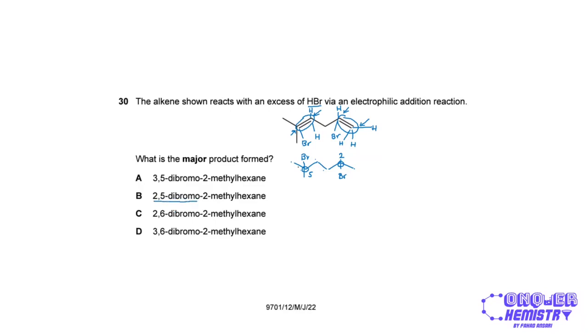So 2,5-dibromo, right? And again, because we have a methyl side chain over here, this is your methyl side chain, this is CH3. Now we want to make sure that the numbers are adding up to the smallest sum, the numbers representing the side chains, right? So I'm going to go with 2 over here and 5 over here. So this is going to be 2-methylhexane, right? So 1, 2, 2-bromo, and 2-methyl, right? So we have 2,5-dibromo-2-methylhexane as our correct name for this.